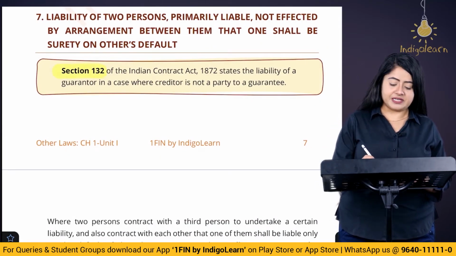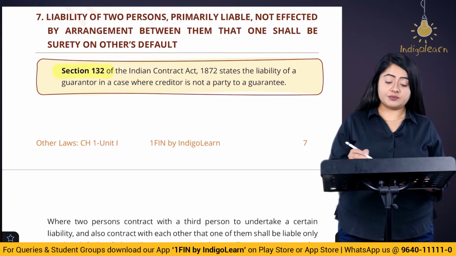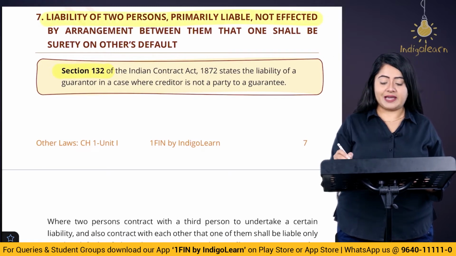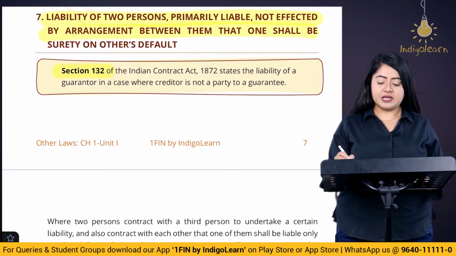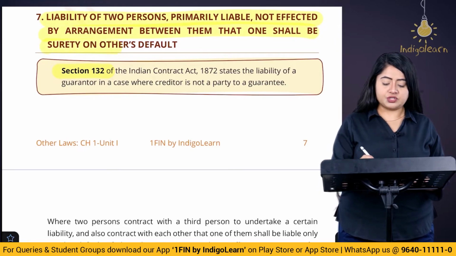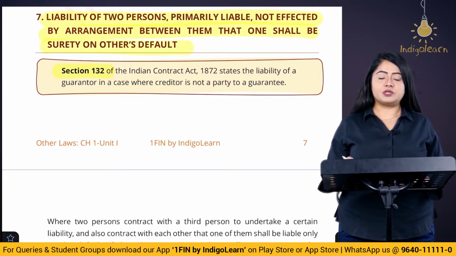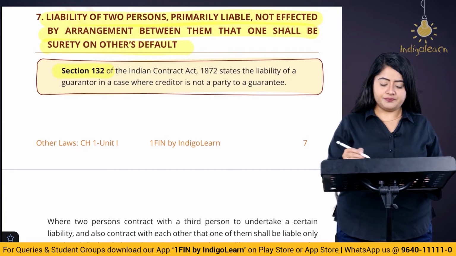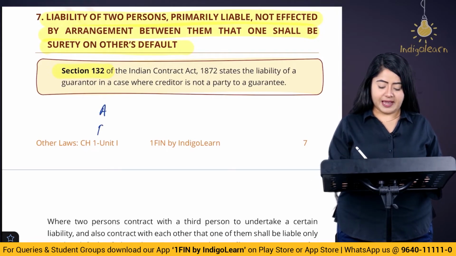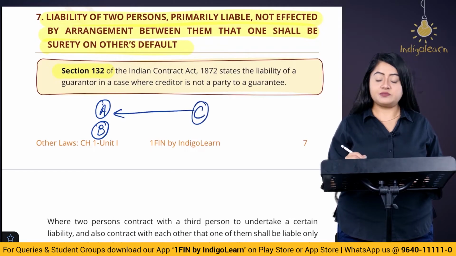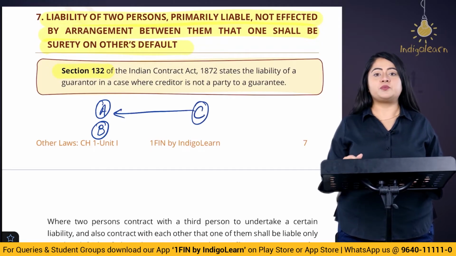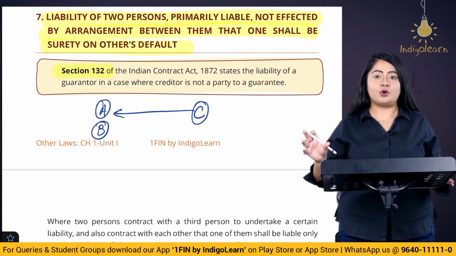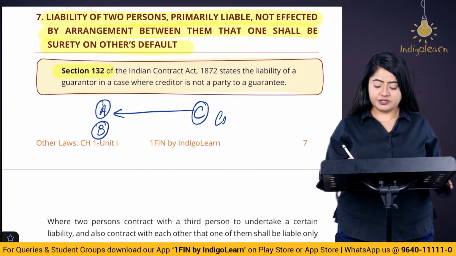Okay, first let's read up section number 132, which talks about liability of two persons primarily liable, not affected by the arrangement between them, that one shall be the surety on others' default. Let's try to understand this with an example. So let's say we have this A person and B person. Let's say both of them have together taken a loan from C. So both of these people are debtors in the eyes of C, and C here becomes the creditor.